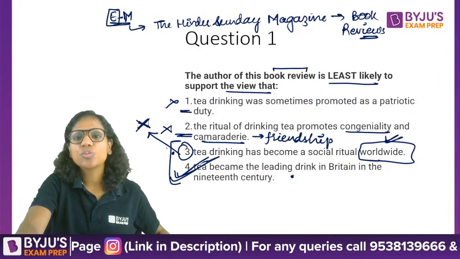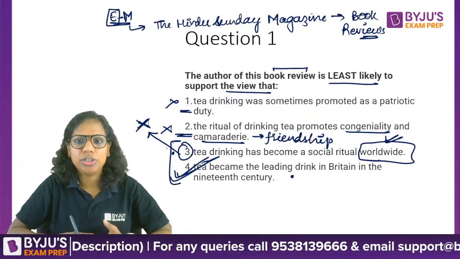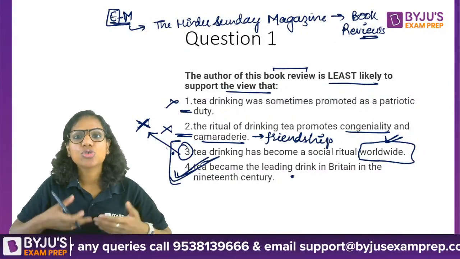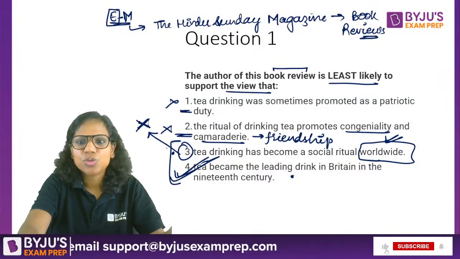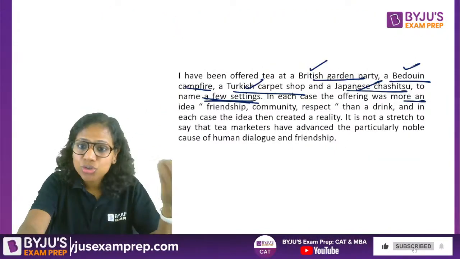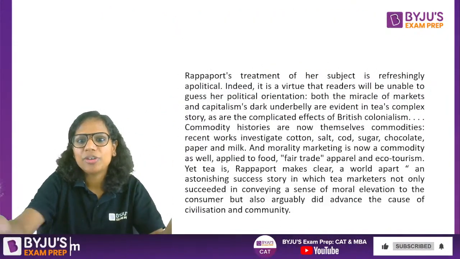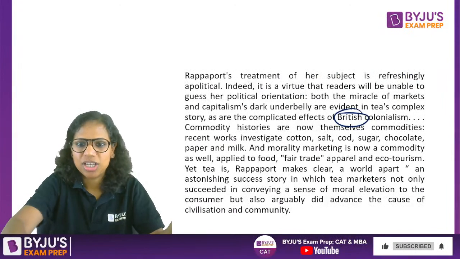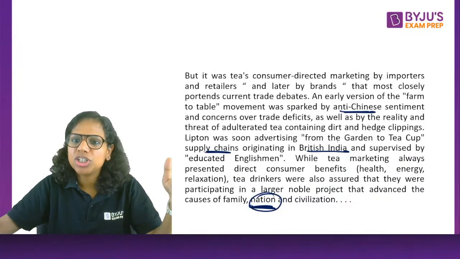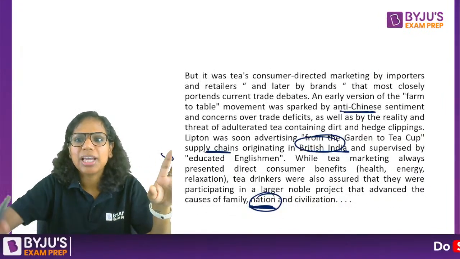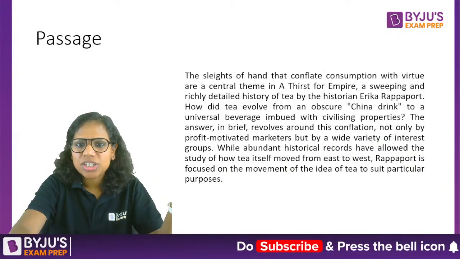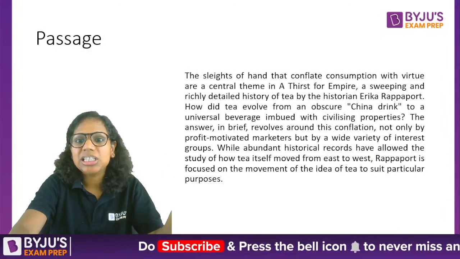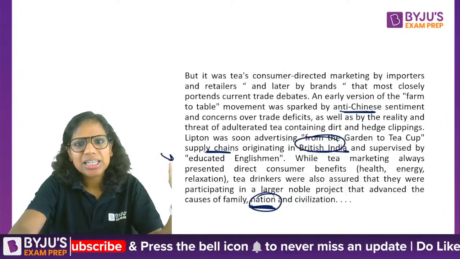Fourth was not there at all. So please retain what you read. You should remember the stuff you've read so that you can find out that, okay, this was not there at all. I don't see that this was mentioned. And just to confirm, I still went back to wherever British or Britain was mentioned, right? I realized that British India was mentioned when we talked about the supply chains, but I did not see the mention of this becoming the leading drink in Britain, right?